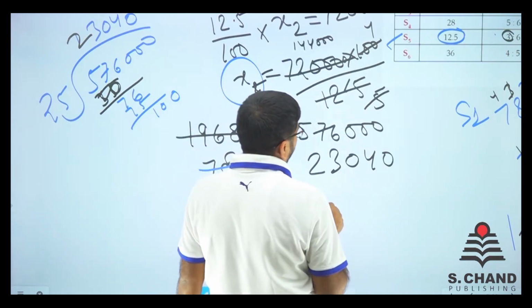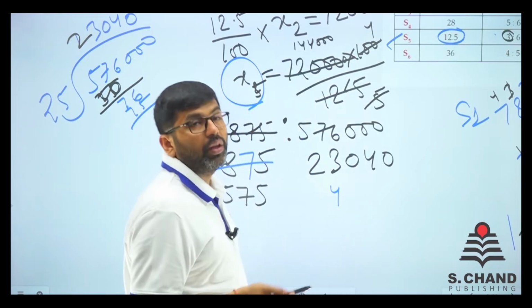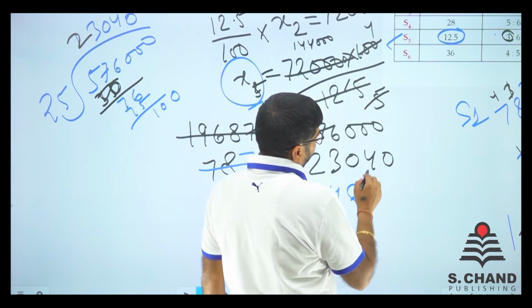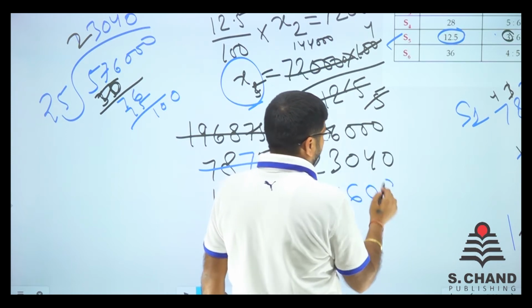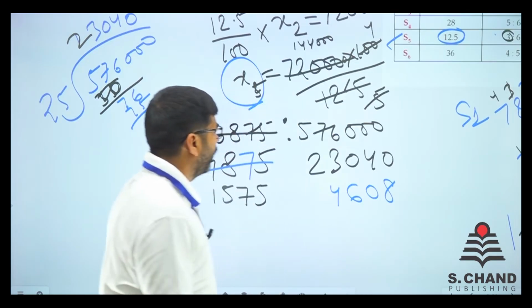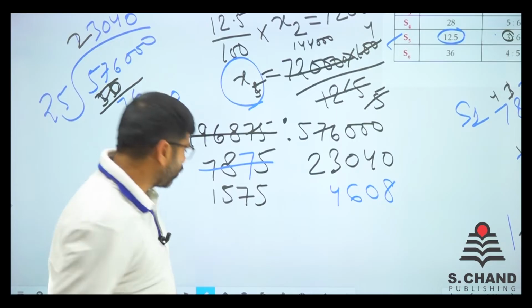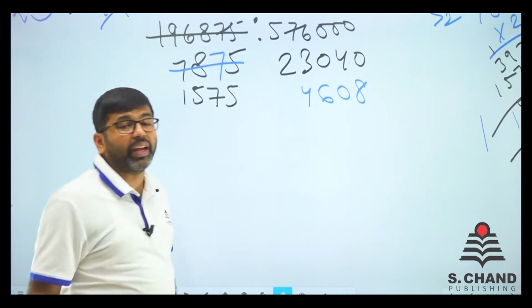So 23 will be 4 times. 23 is 4 times, 20. So we got 30. So 6. Then 4 is nothing. And then we have got 40 is 8. So 4608. So still we need to calculate. So don't worry about the calculation part. Just calculate again and again and again.